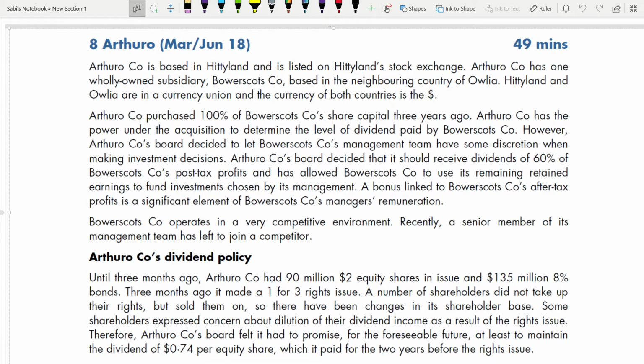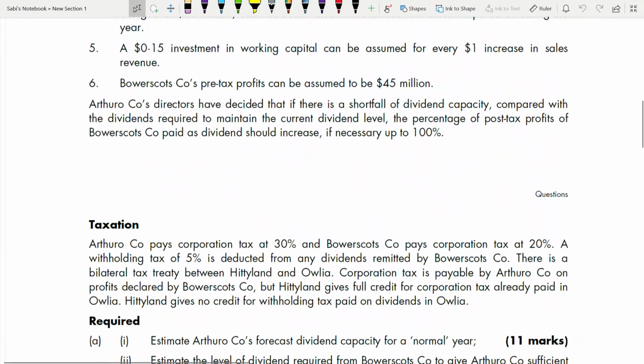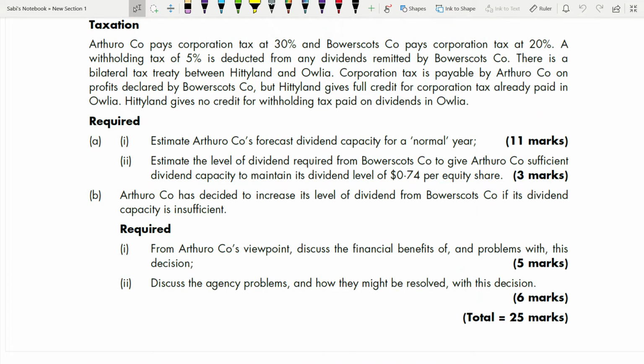Question 8, we are going to focus on dividend capacity. We are going to work on the agency issues, the agency problem, and the solutions, right? So, before we read the case study, let's go to the requirement. Part A, estimate the company's forecast dividend capacity for a normal year.